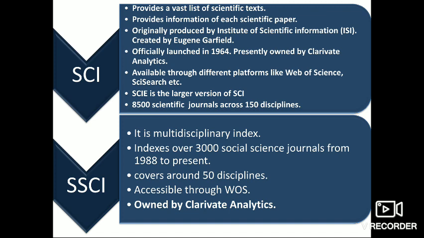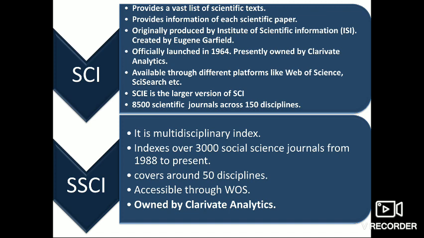Science Citation Index Expanded, that is SCIE, is a larger version of SCI, and it contains more than 8,500 scientific journals across 150 disciplines. It covers journals way back from 1900 to the present.